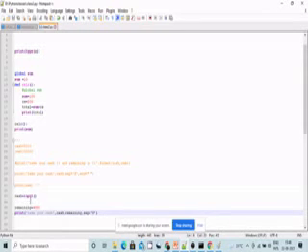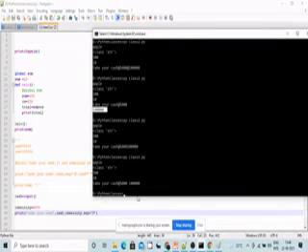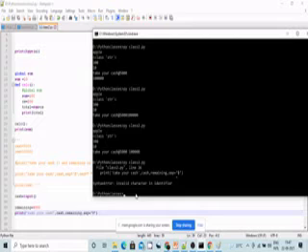First it will ask us for the input here. See, let us try to run the code. In line 36 we have some error.